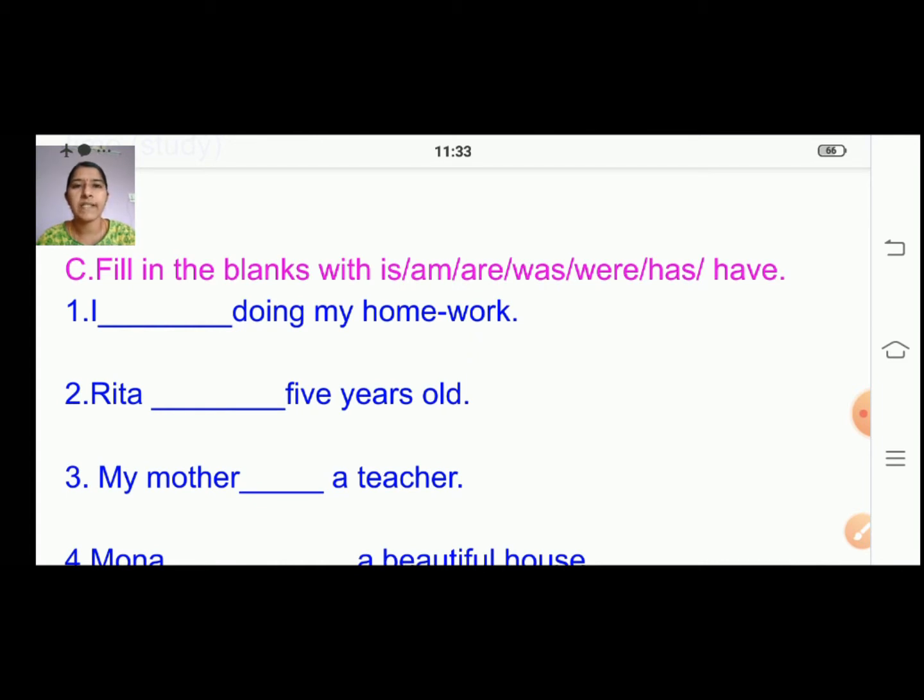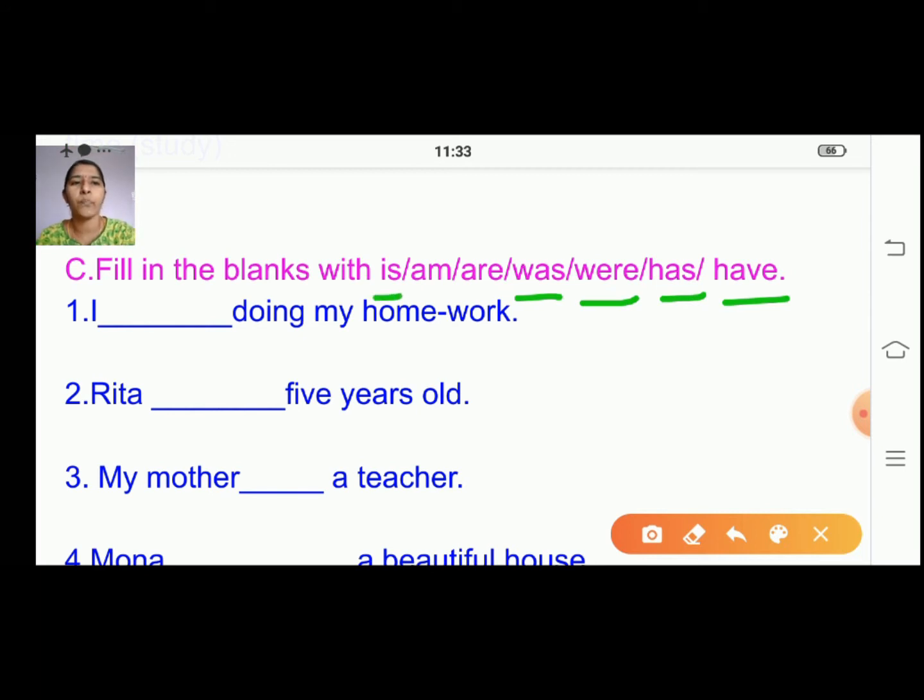Section C: Fill in the blanks with is, am, are, was, were, has, have. We are going to fill in the blanks with these words.